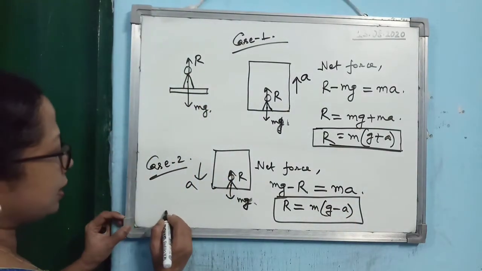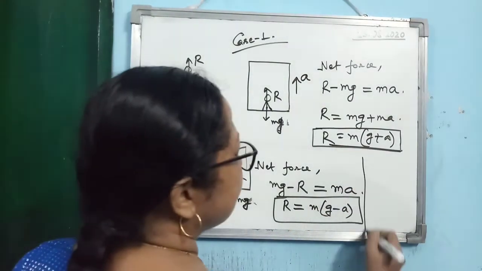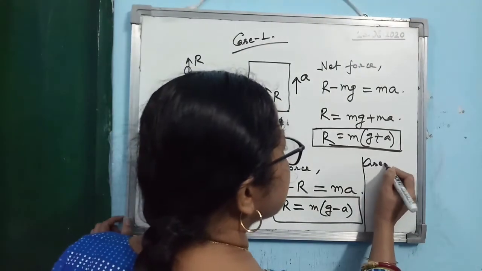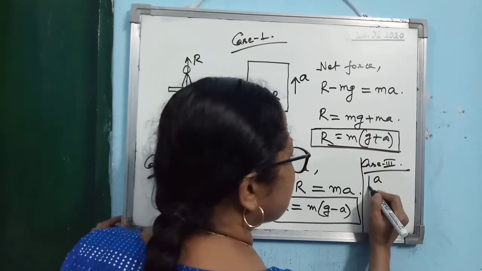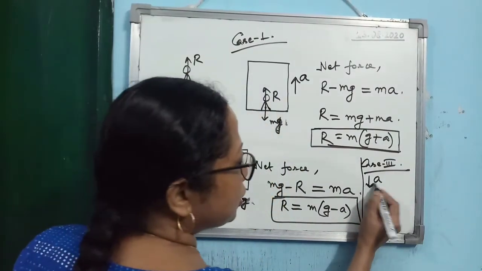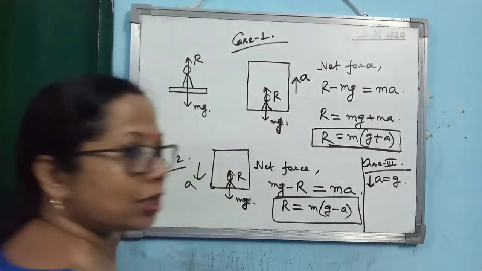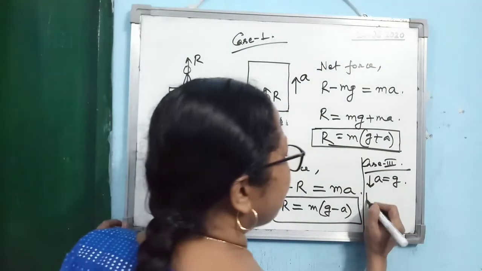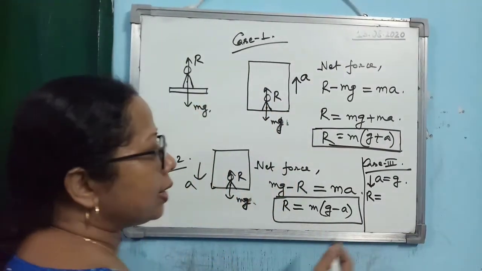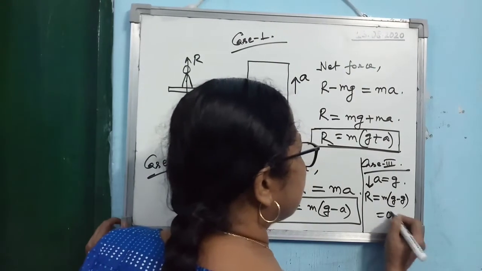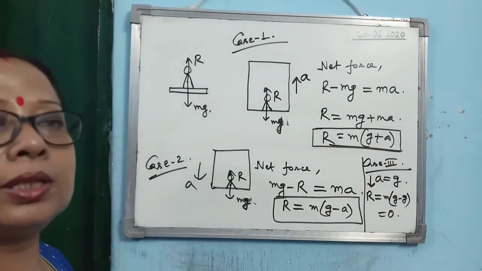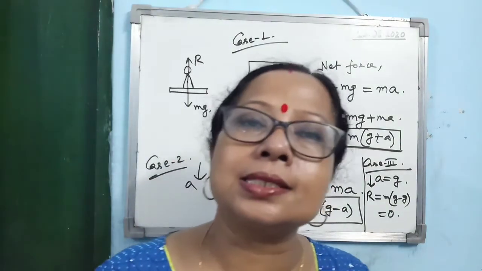Now if you consider the third case, that the lift is coming down, so that's why I am giving the arrow in the downward direction, with an acceleration due to gravity, then what is the value of R coming? R is coming m into (g minus g), which is zero. So it will give you the sensation of weightlessness.